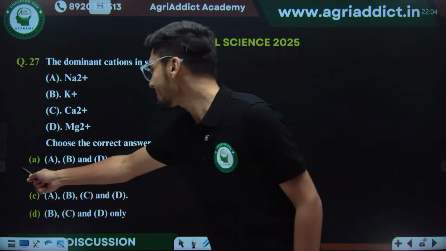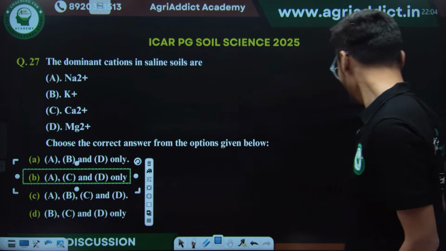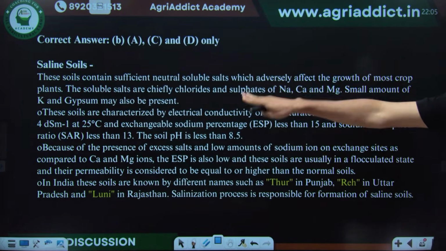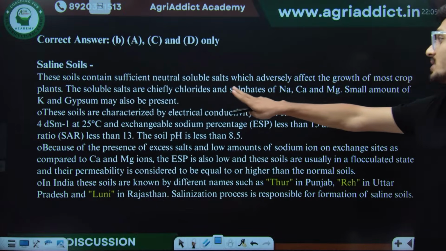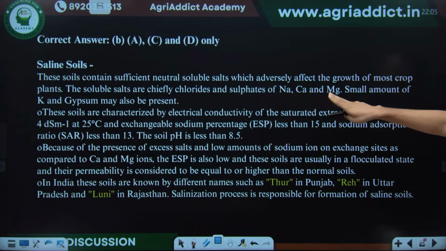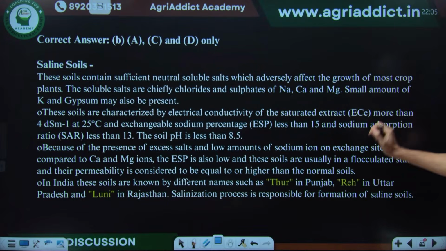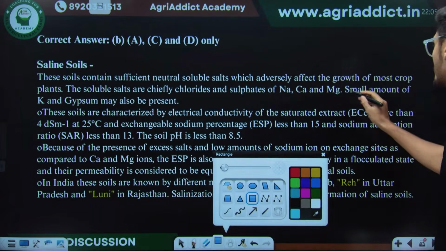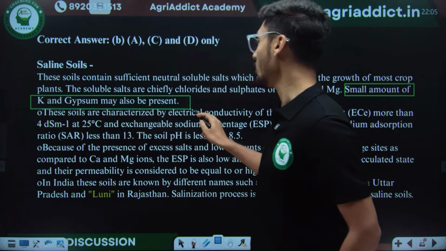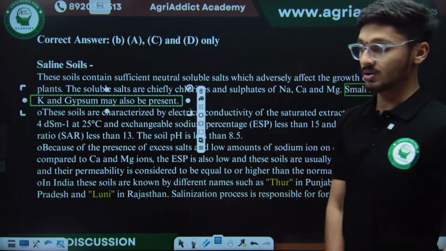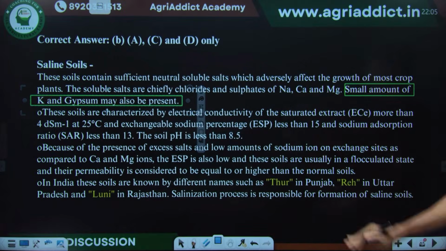Now let's understand why. See, I typed these lines here exactly as they are. These are the lines from ISSS, and it is saying that the soluble salts are chiefly chlorides and sulfates of sodium, calcium, and magnesium, and small amount of gypsum. Small amount, that is, it is not dominant. K and gypsum are not dominant in saline soils. So go through this also.